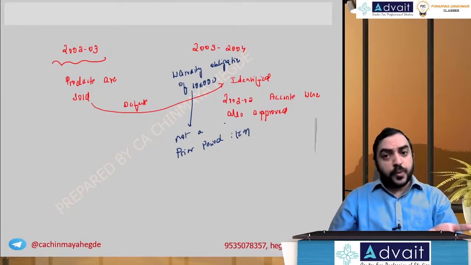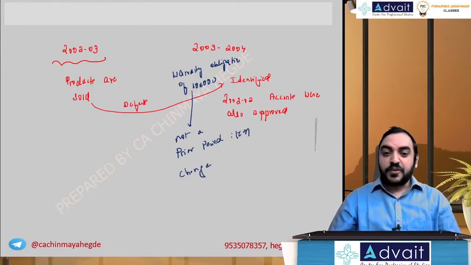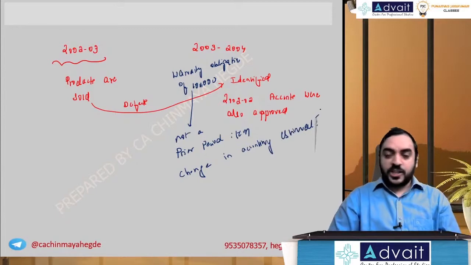And accounts are also approved. So you are going to recognize it in the current year, and this will be recorded as a change in accounting estimate, not a change in accounting policy, with no retrospective effect. So, change in accounting estimate. Okay, so this is one part of the problem.